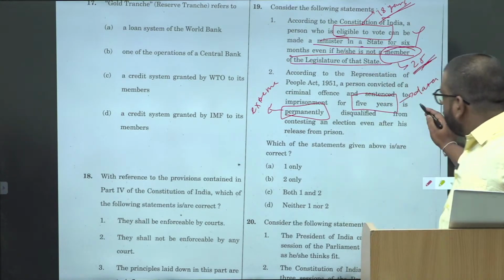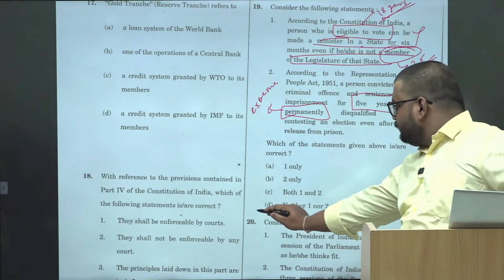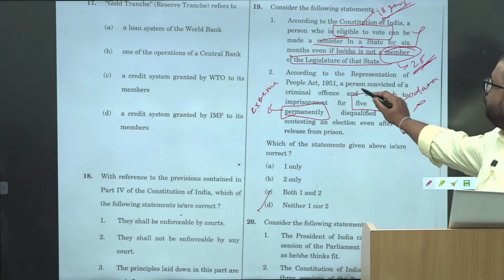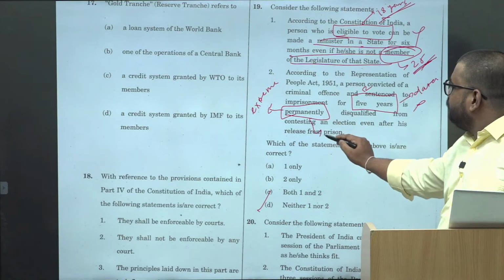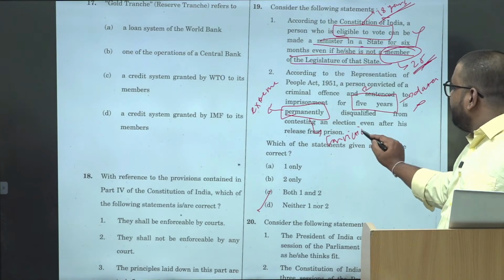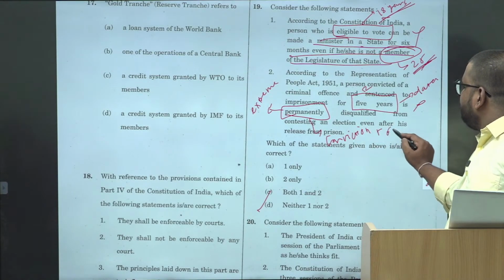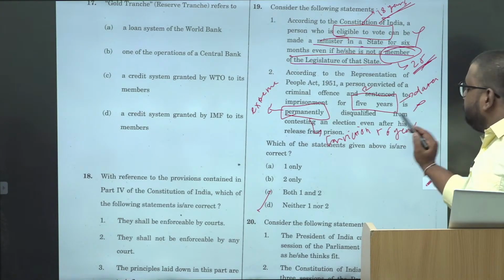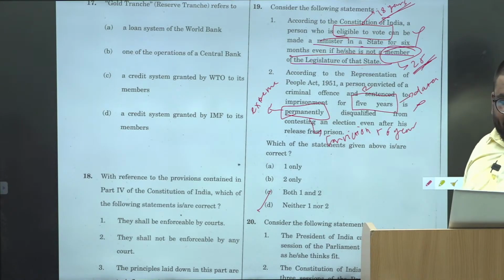Okay, so this is also wrong, answer is D. It is 2 years and it is the conviction period, whatever your conviction period is, and 6 years after.